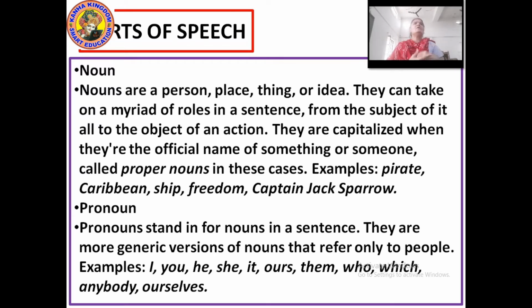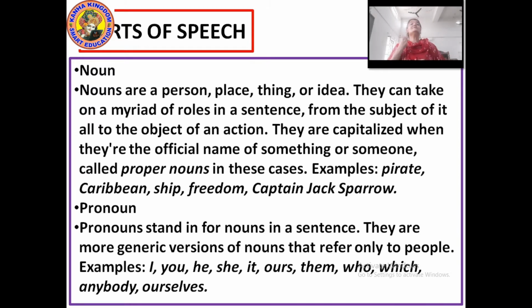They can take on a myriad of roles in the sentence. That is important. A noun plays an important role in the sentence, from the subject of it all to the object of an action. Which means a noun in the sentence is a subject, right? Subject, verb, object. This is the formula for a sentence.